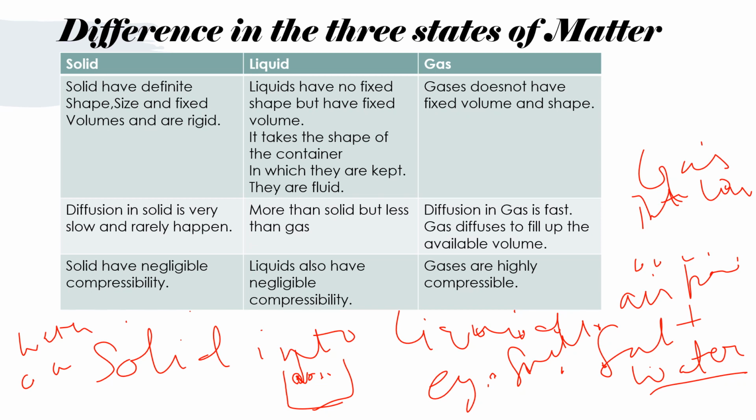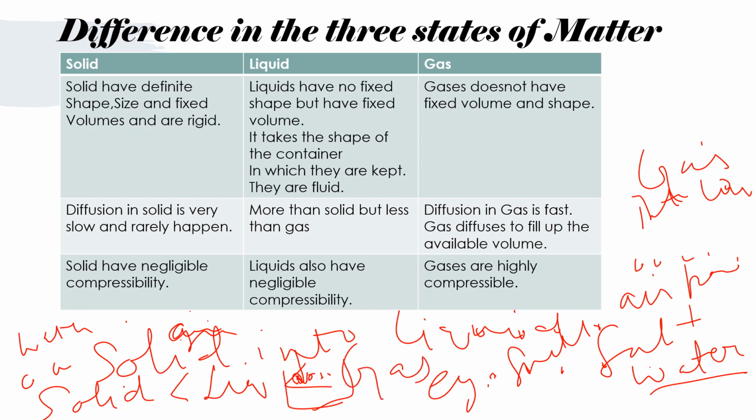Because the gases from the air from the surrounding diffuse into that liquid, like oxygen and CO2. So here we can compare the diffusion rate: solid has the least diffusion rate, then liquid, and then gas.